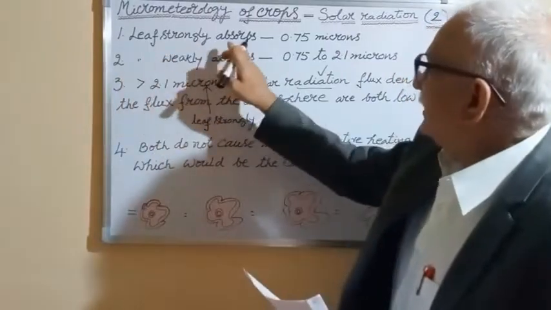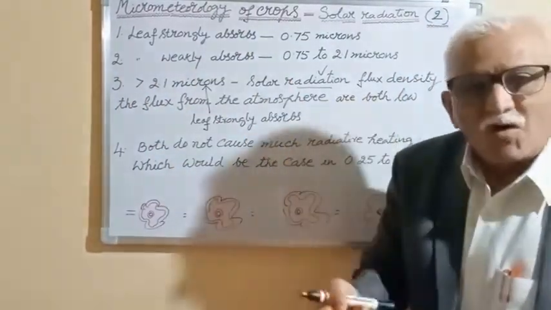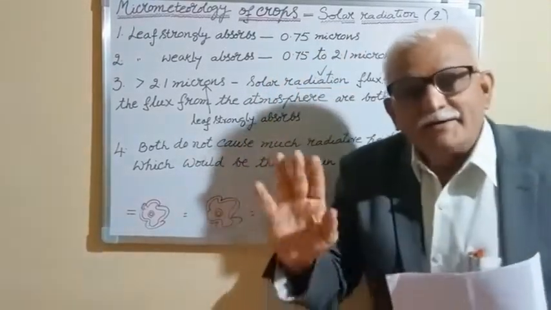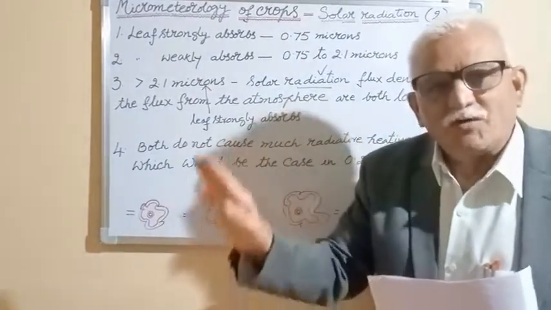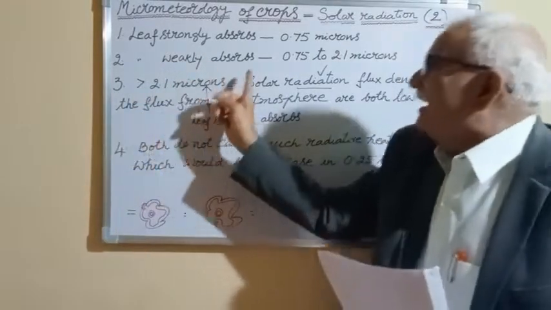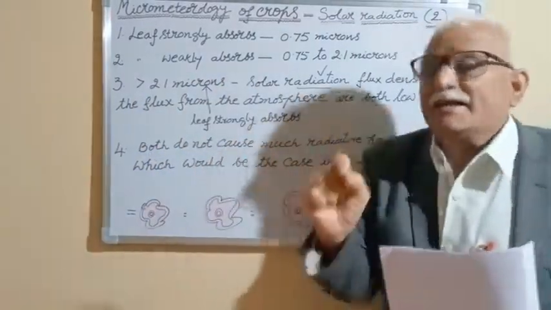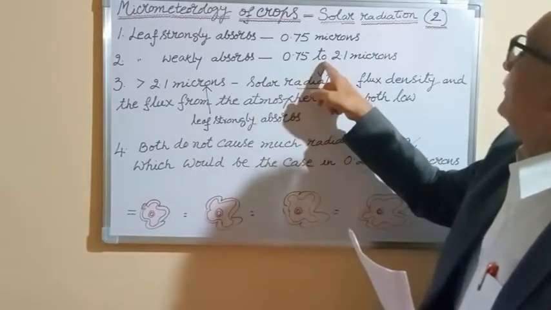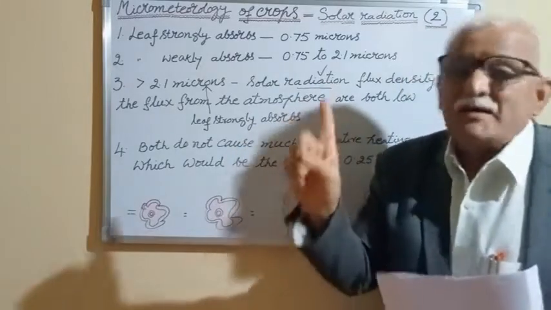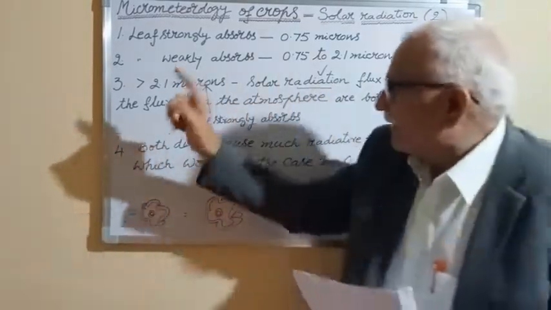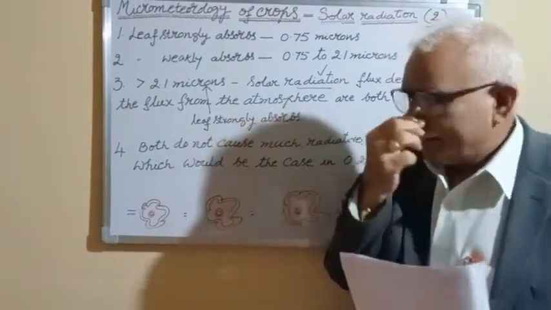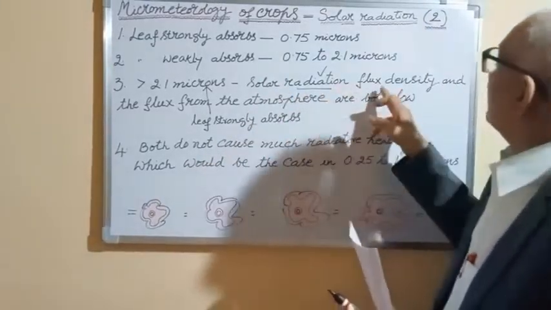Please write point number 1. Leaf strongly absorbs 0.75 microns. Point 2. Leaf weakly absorbs 0.75 to 2.1 microns. Third point, more than 2.1 microns. Solar radiation flux density.